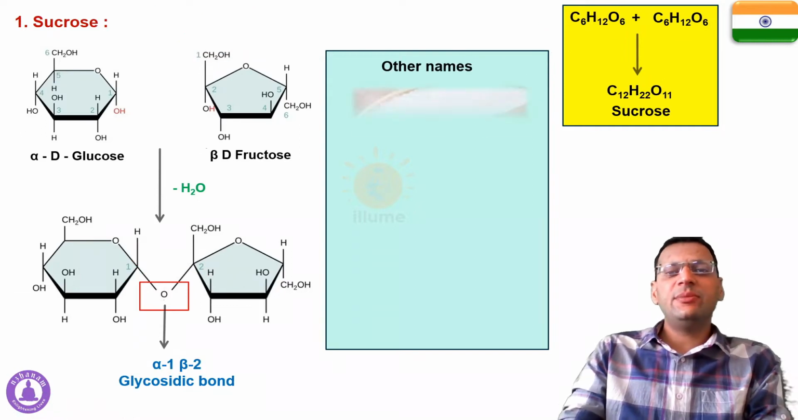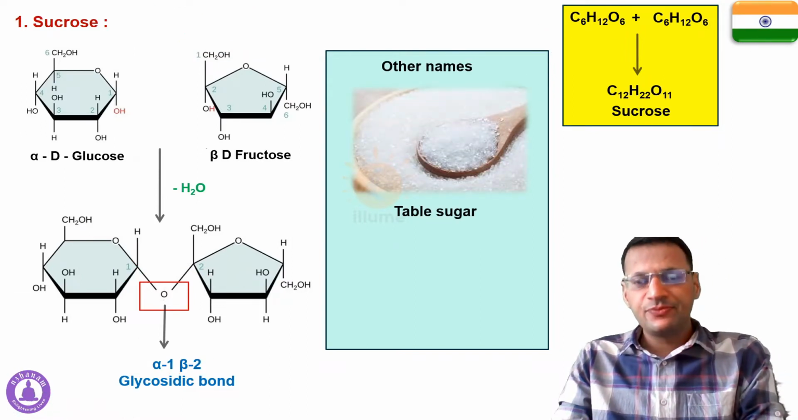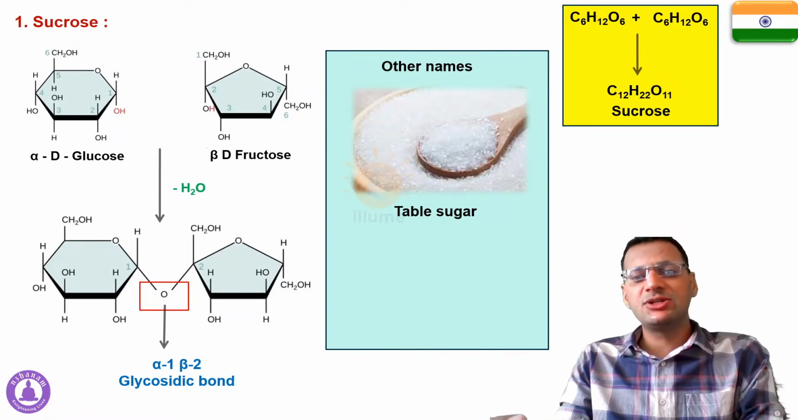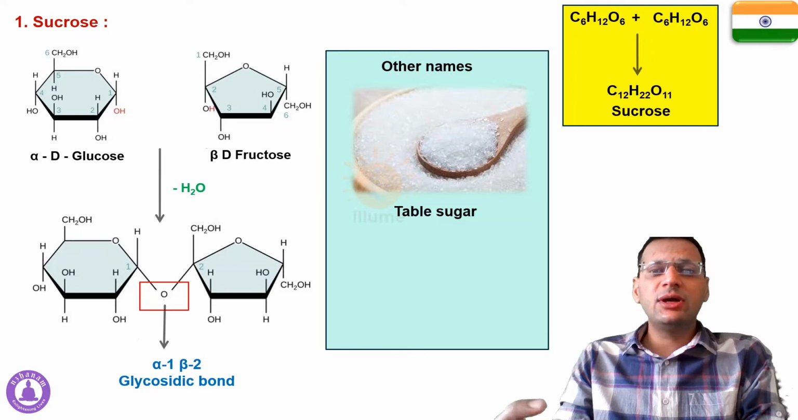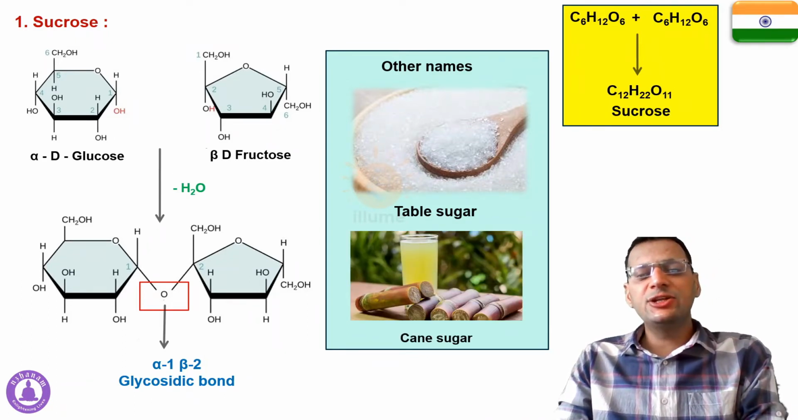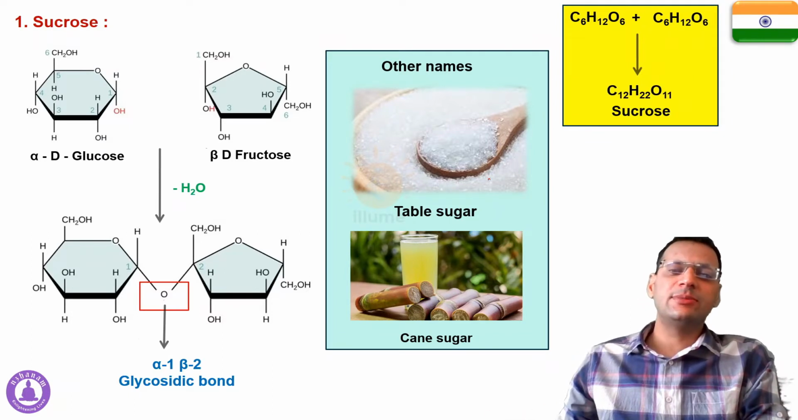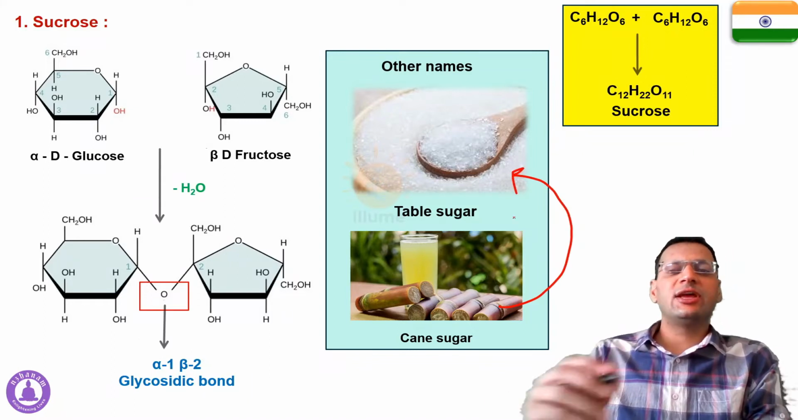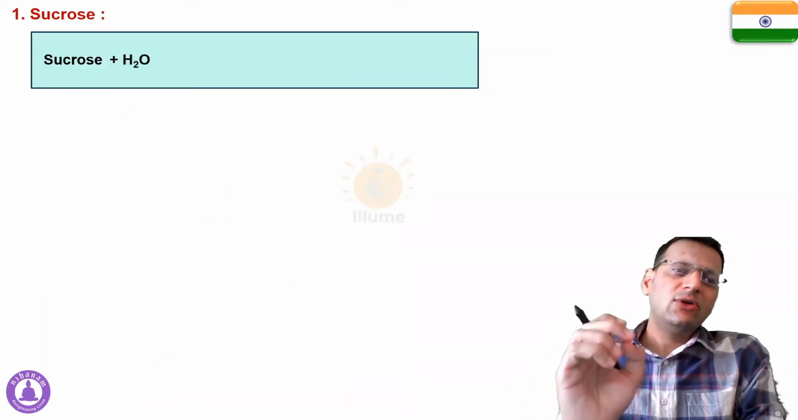The first name is table sugar. This is the sugar that we consume in our kitchen, that we use in our kitchen. This is called as table sugar, and table sugar is basically sucrose only. And cane sugar, that's because sucrose is present in sugar cane, and we all know this table sugar is derived from sugar cane only. Let's study about the hydrolysis of sucrose.